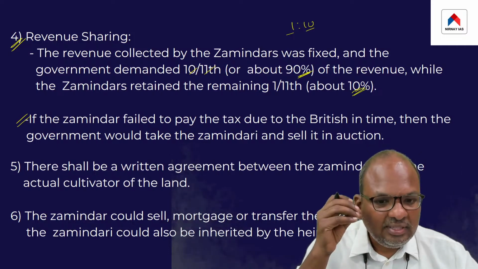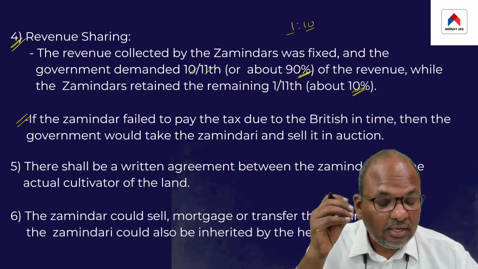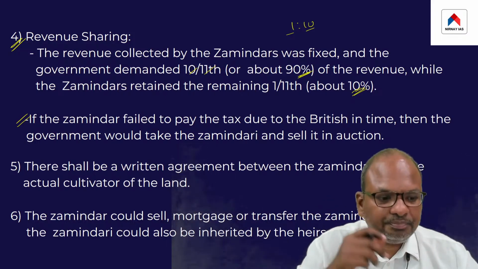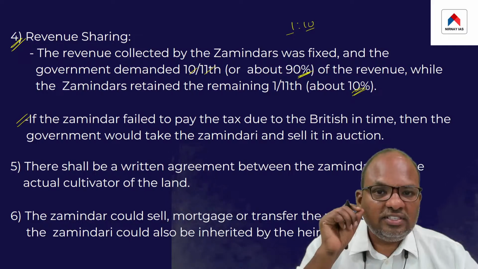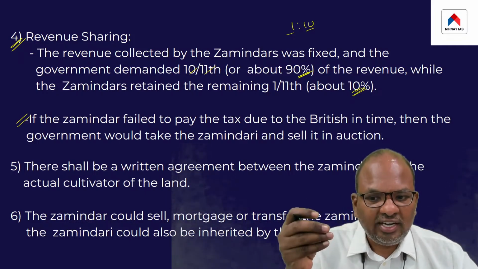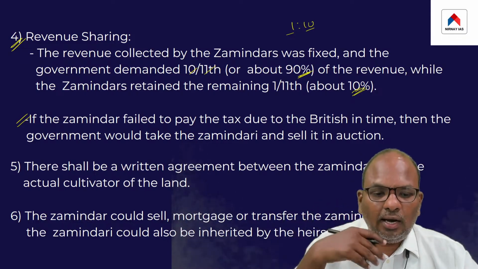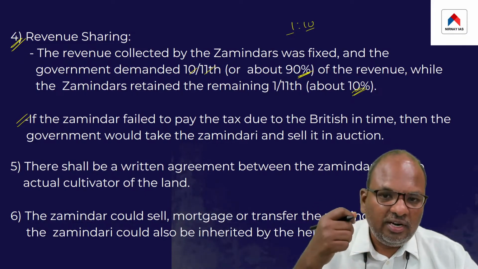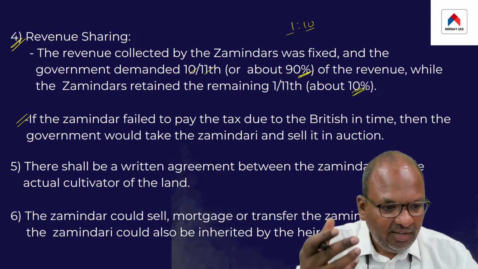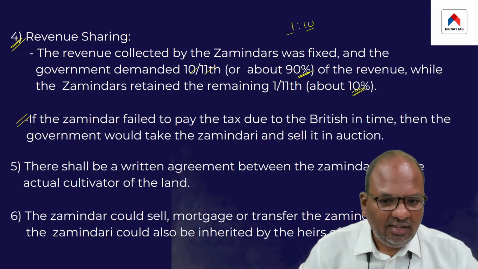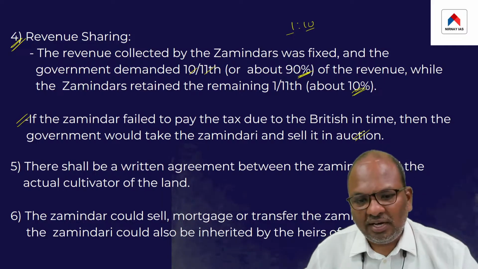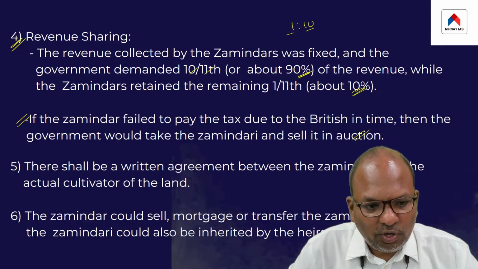In case the zamindar failed to pay the land revenue due to the British in time, then in such a case, the government would have the right to take over the zamindari and sell the same zamindari in auction to some other zamindar. Let me repeat this point once again.